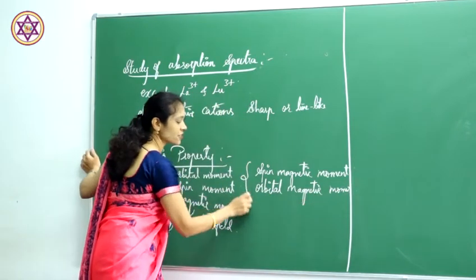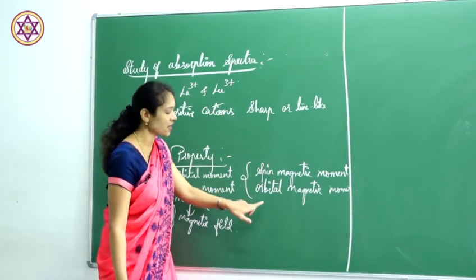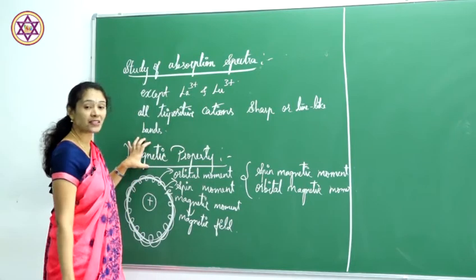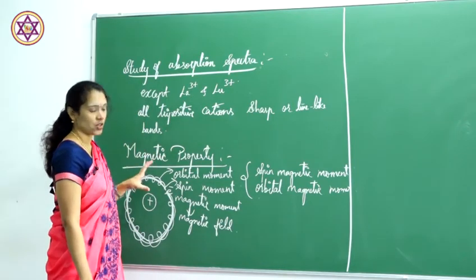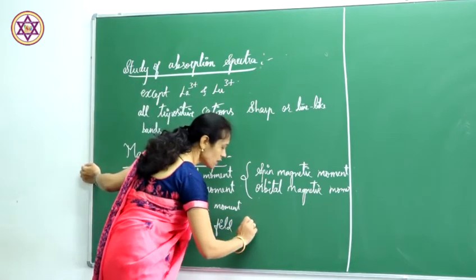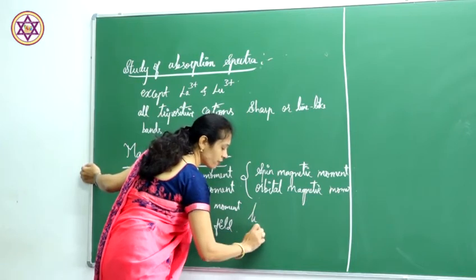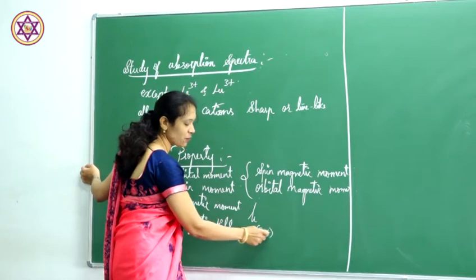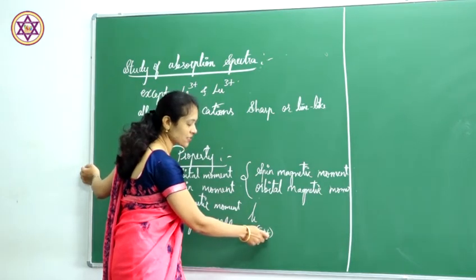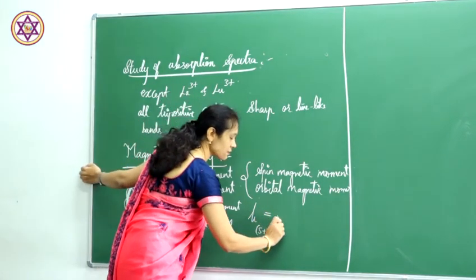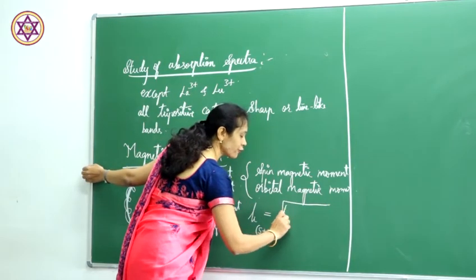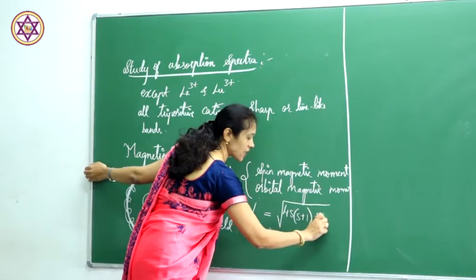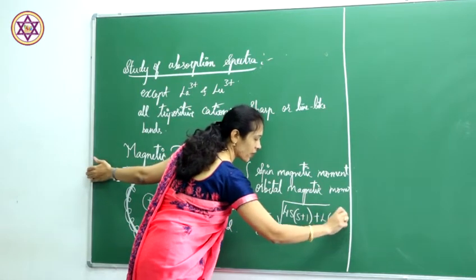The sum of the spin magnetic moment and the orbital magnetic moment gives the magnetic moment of lanthanides. That is, mu of S plus L is the square root of 4S into S plus 1 plus L into L plus 1.